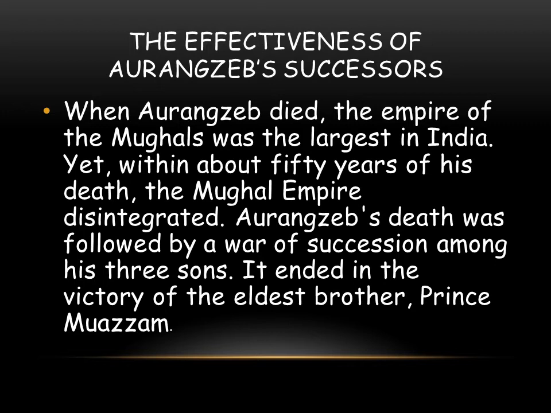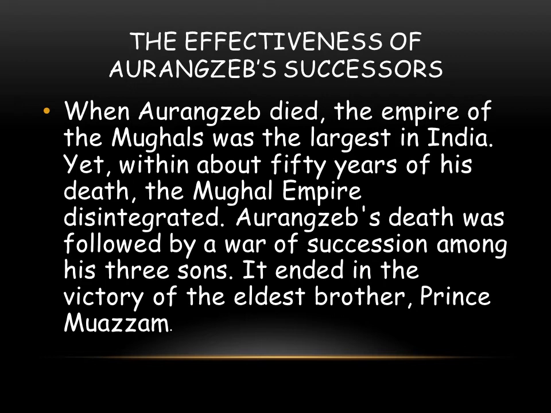As you know, dear students, Aurangzeb had become emperor by defeating his rivals in battle. He seized control from his father and then from his brothers. So he was determined to avoid such a war after his death, and he divided his empire between his three sons. But he did not succeed. Fighting broke out between them, and eventually Prince Muazzam, the eldest one, became the emperor.